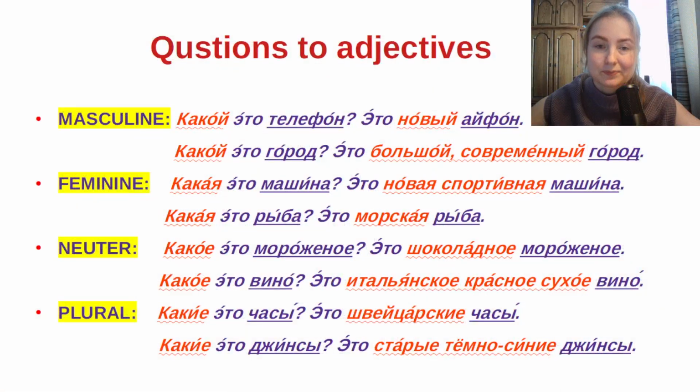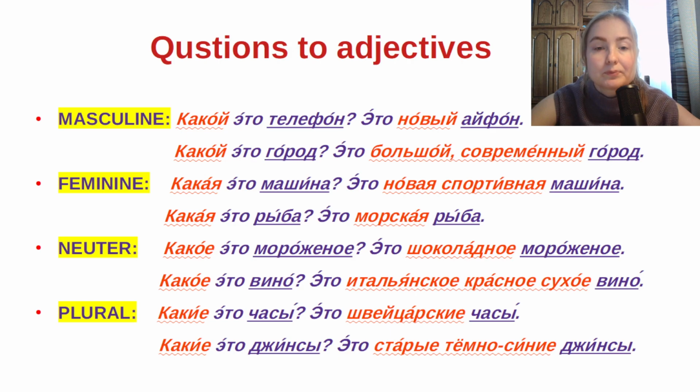And we start with the questions. Questions to adjectives. If you want to ask what kind of a telephone it is, what the ice cream is like, what do we need to know? We need to know the gender of the word which you want to describe.